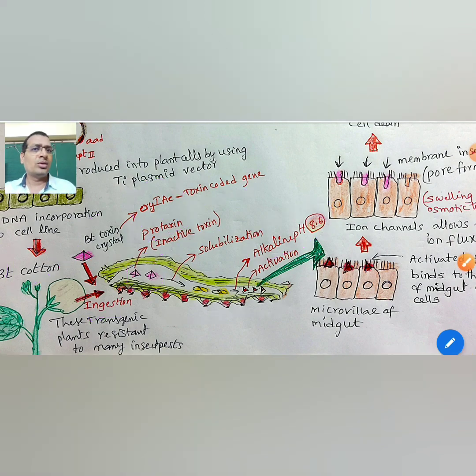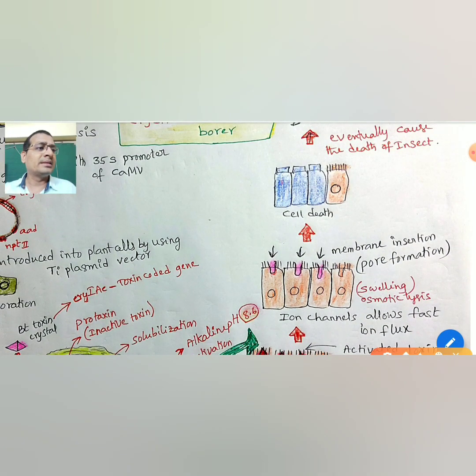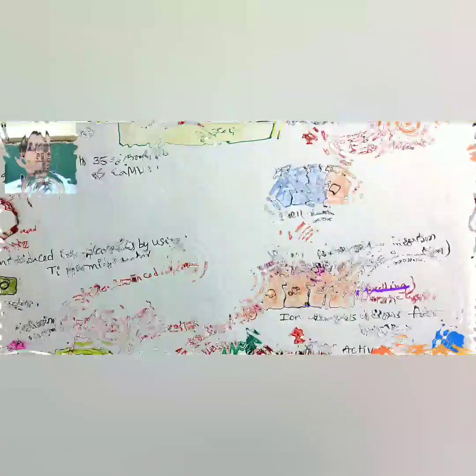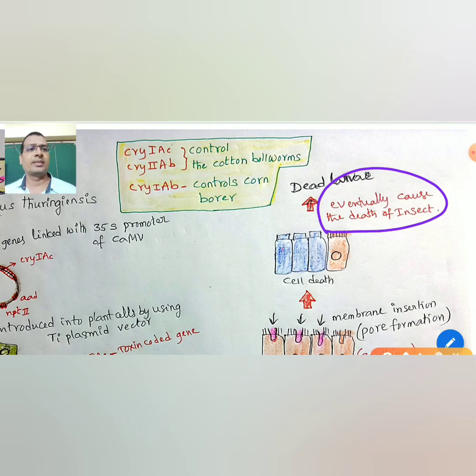The activated toxin binds to the surface of midgut epithelial cells and creates pores in the midgut epithelial cells. The cells swell and lyse due to osmosis. Finally the cells die, eventually causing the death of the insect.